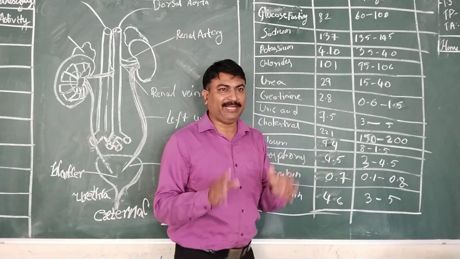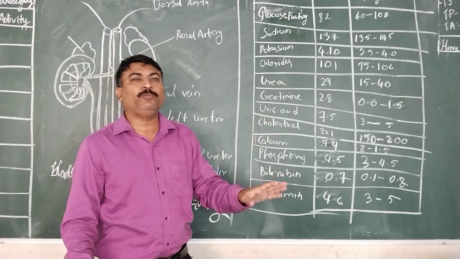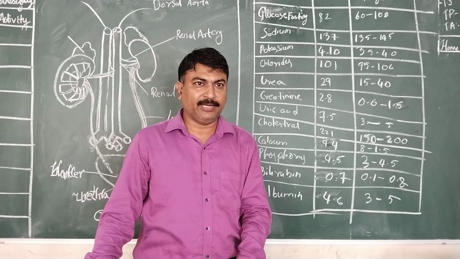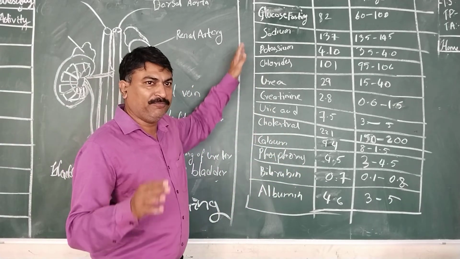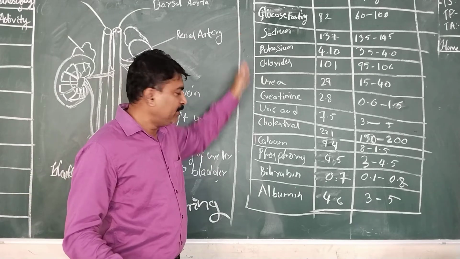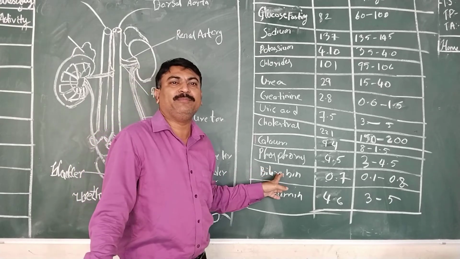Likewise, there are different tests based on the percent concentration of this material. You are said to be categorized into a particular disease. Is it clear? If the concentration of this material in the blood increases, if glucose increases, then the person is said to be a diabetic patient. If bilirubin or biliverdin increases, then that person is said to be suffering from jaundice.